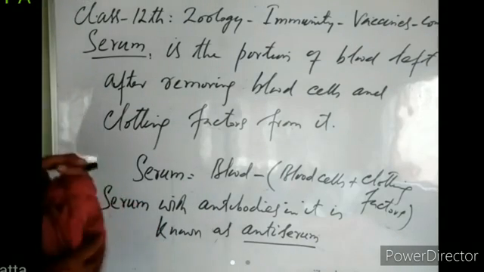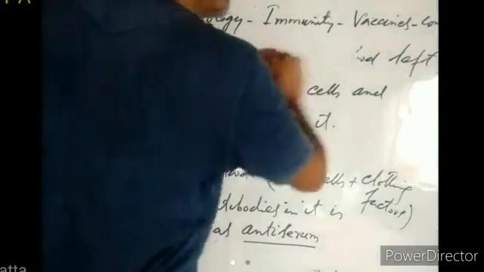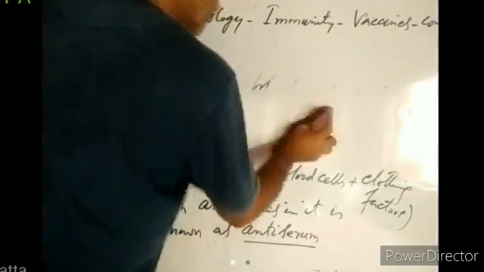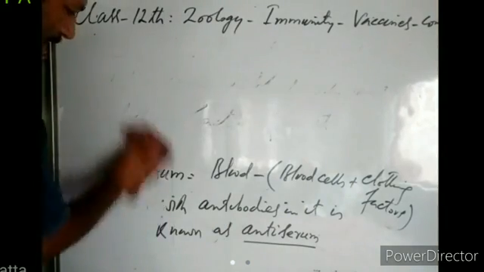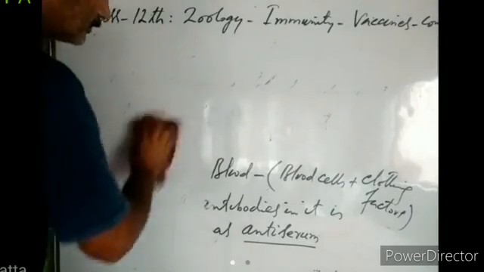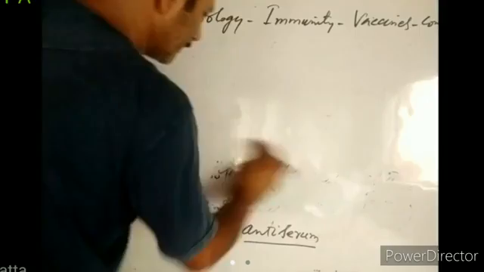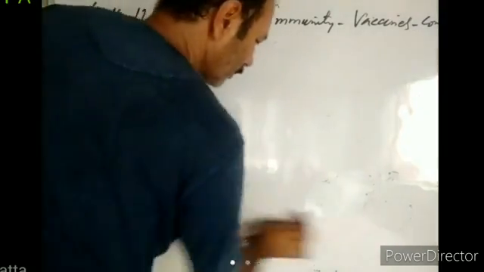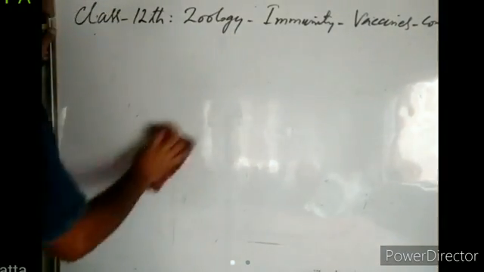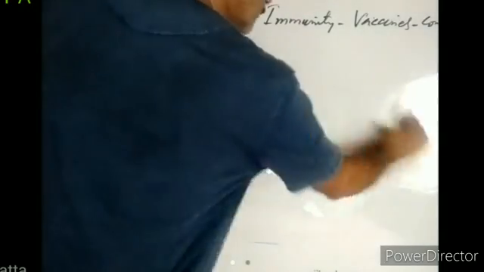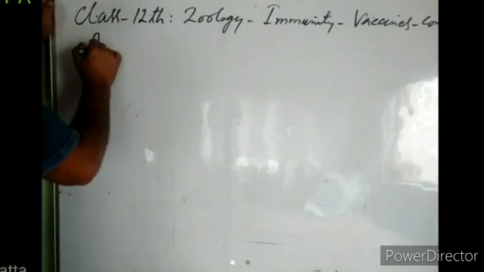You know, these antibodies are of different types. Antibodies are of different classes. But we will first see the structure of an antibody. What is an antibody? What are antibodies? We will first have a look at that. Antibodies are not cells. So what is an antibody?